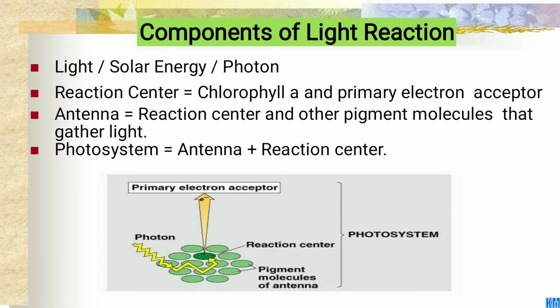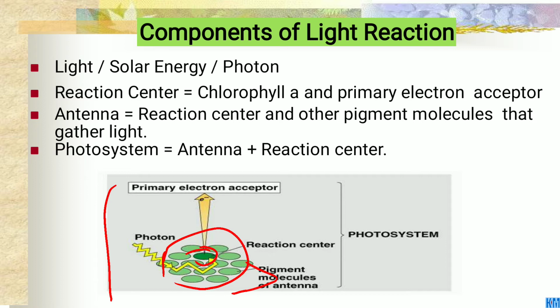So, what is the photosystem? In a photosystem, the antenna and reaction center work together. Okay, you see in this diagram, this is the reaction center, in the middle portion, and the outer parts are the antenna.